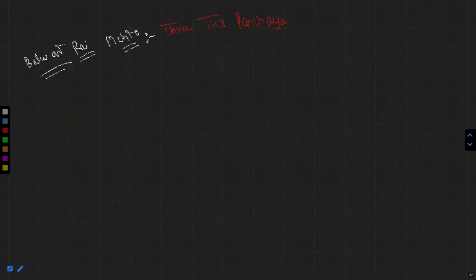That is what we know. And what is the name of these three tiers? Gram Sabha, Panchayat Samiti, and Zila Parishad.